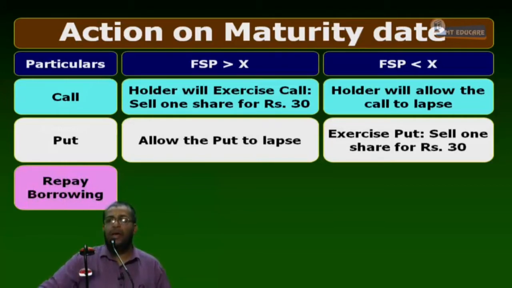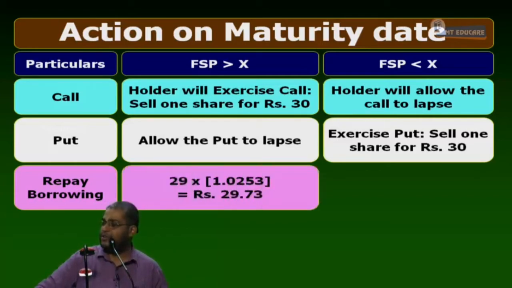Repay borrowing. How much did I borrow? 29. When I repay 29, along with what? Interest. So to repay the borrowing, 29 into e to the power of compounding we do. Yes or no? 1.0253. 29 into 1.0253 is equal to 29.73.